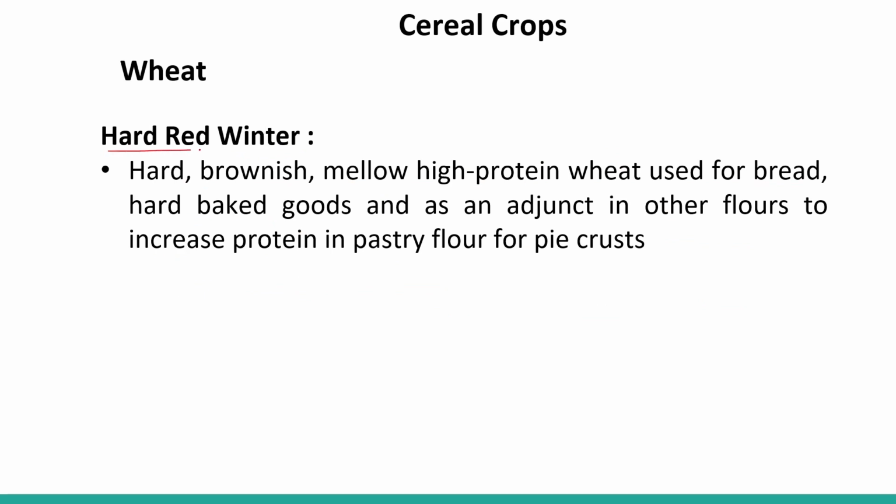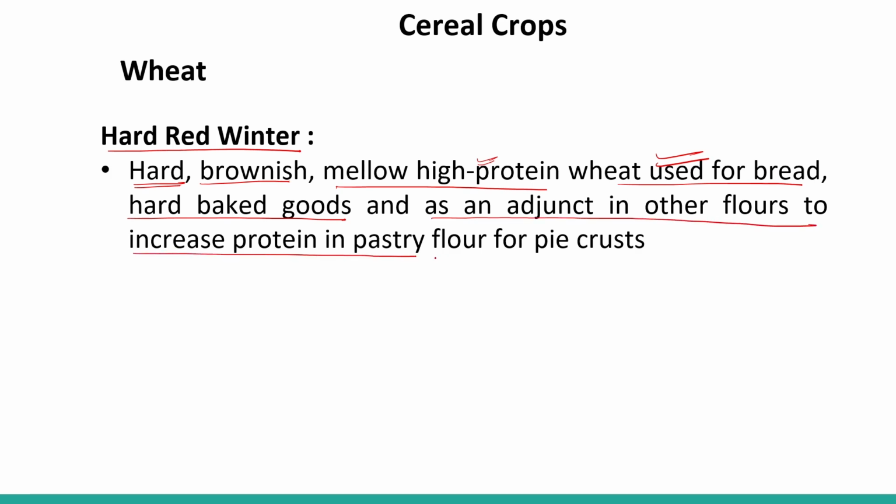Next is hard red winter. This is again hard, brownish in color, mellow, high protein wheat used for bread. So this is again used for bread, but this is mellow high protein, not very high. Hard baked goods and as an adjunct in other flours to increase the protein in pastry flours or pie crust. So it is mixed with other flours to increase the protein content, especially in the pastry and flours for pie crust, right? So this is again hard red winter wheat.